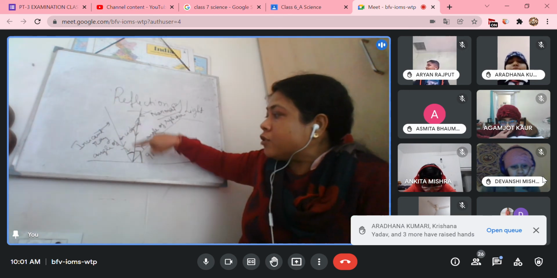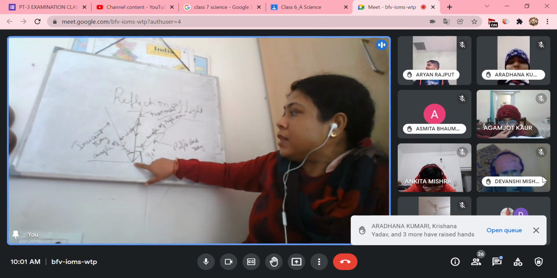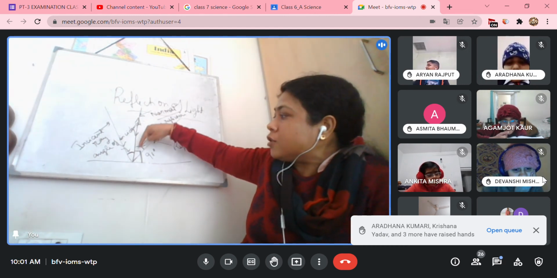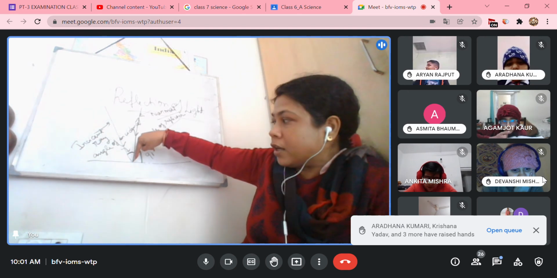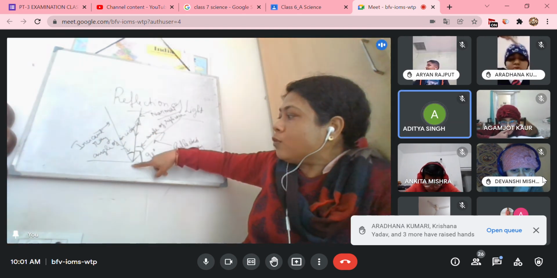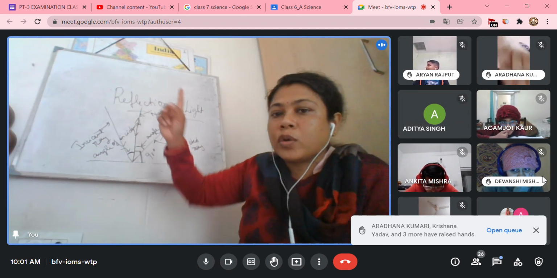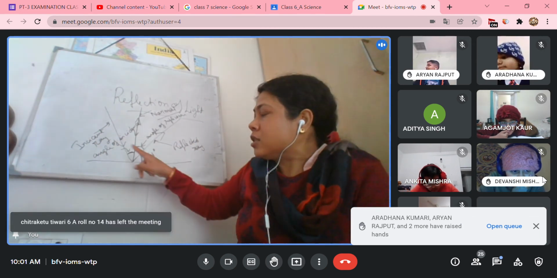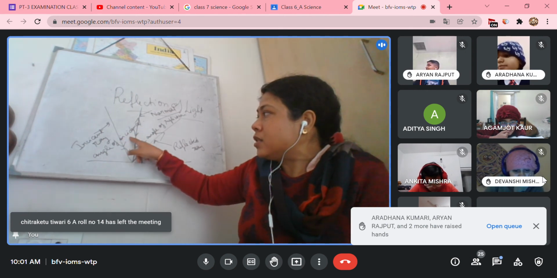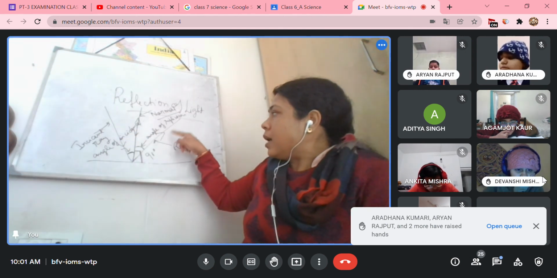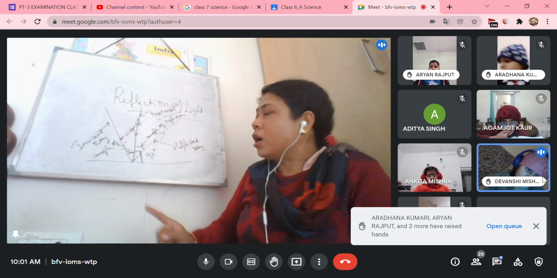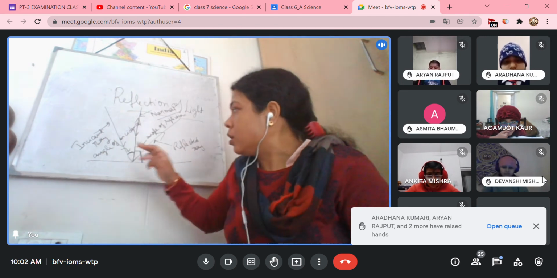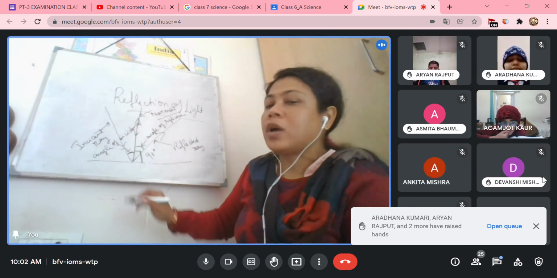The light ray that is falling is called the incident ray, and the one bouncing back is called the reflected ray. If the incident ray is falling at an angle of 90 degrees, that is vertically on the surface, it will bounce back on the same path and it is known as the normal. The angle the incident ray makes with the normal is called the angle of incidence, and the angle the reflected ray makes with the normal is called the angle of reflection. By the rule of reflection, angle of incidence equals angle of reflection.